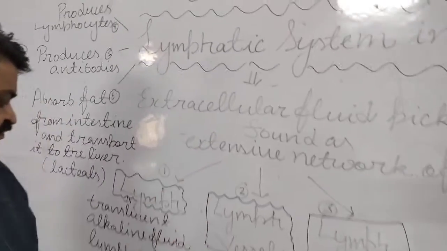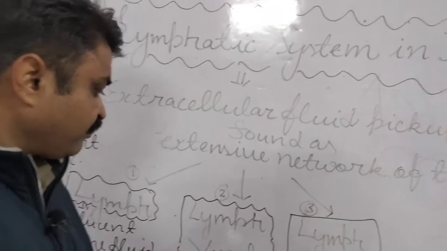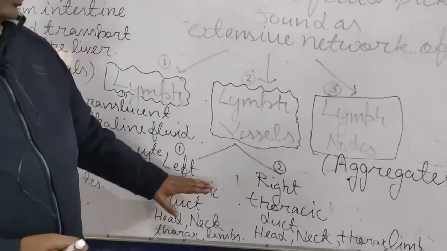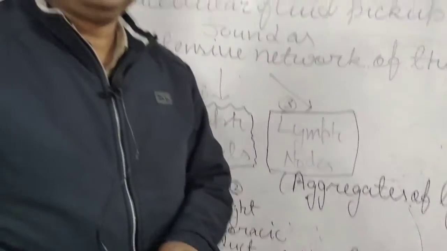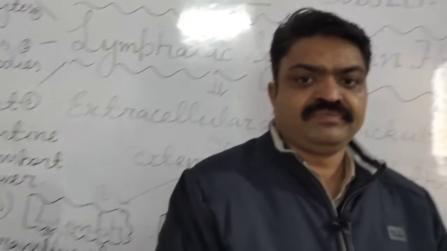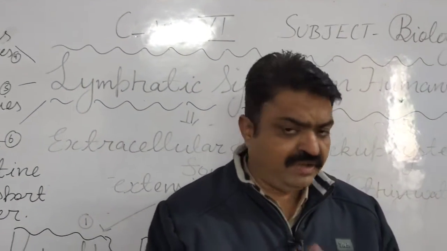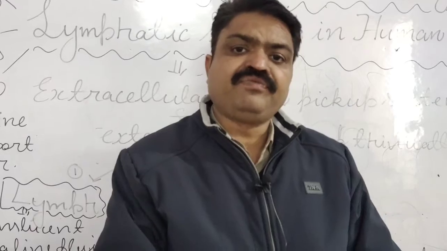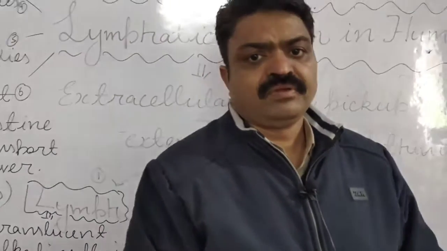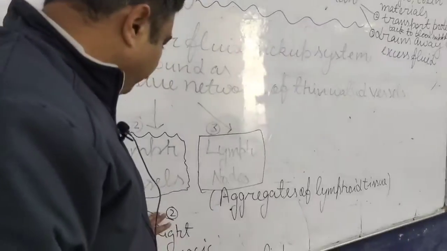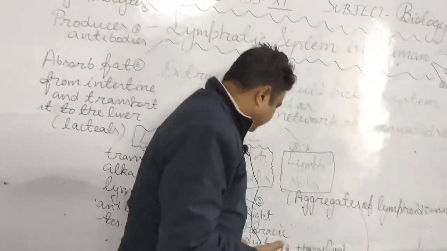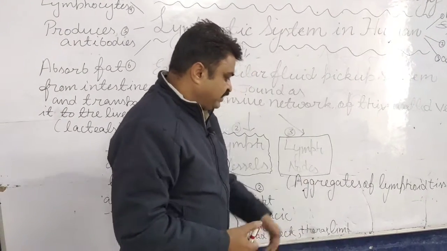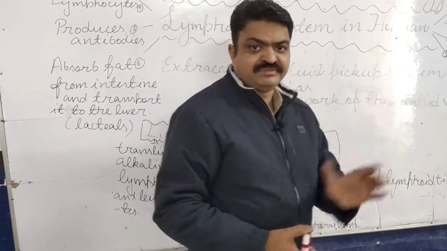The lymph vessels have two parts: first is the left thoracic duct, second is the right thoracic duct. The right thoracic duct is found on the right-hand side of the head, neck, thorax, and the forelimbs and hind limbs.